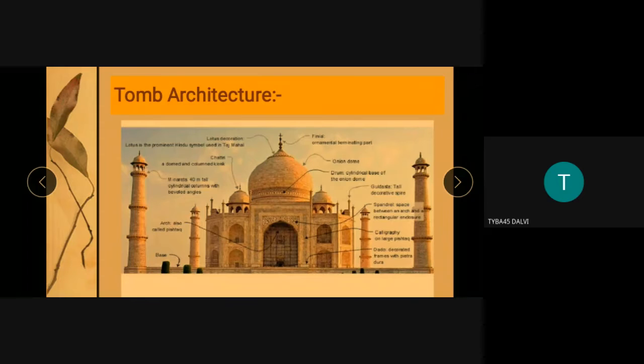These are the terminologies you should know before studying the architecture. And the cornice is the topmost part of the entablature. When we see the Rajput features, I will explain the Rajput architectural terminology at that time.